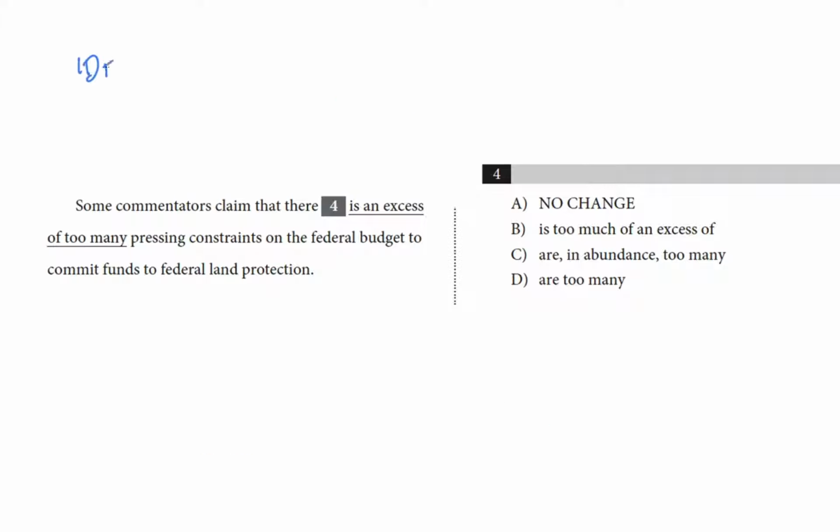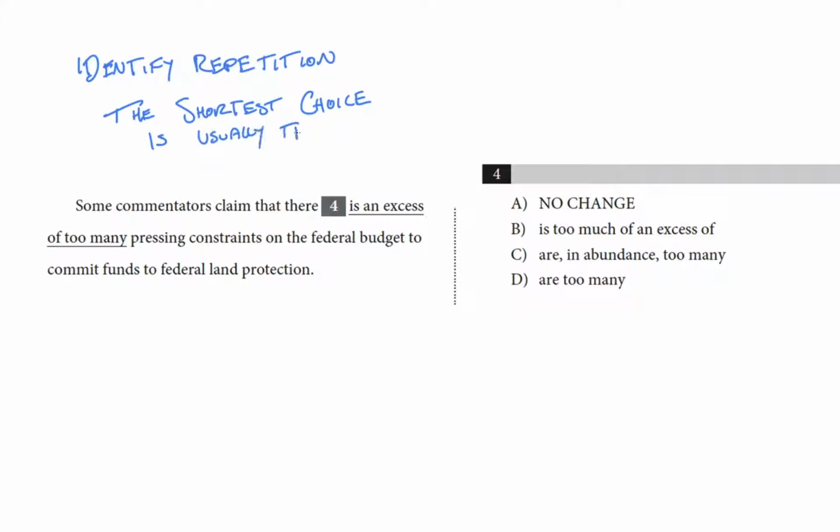This category is a test of your ability to recognize repetition, of your ability to look at a choice and think, wow, that's really clunky. You want to be able to identify repetition and understand accordingly that for a question like this, the shortest choice is usually the best choice. So let's take a look at our target sentence again.